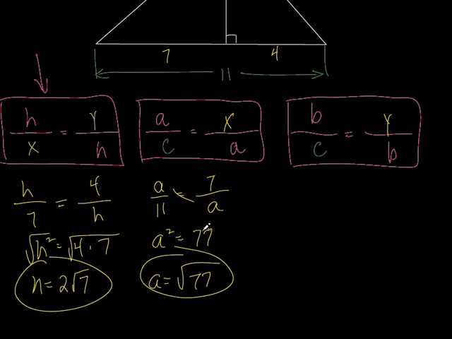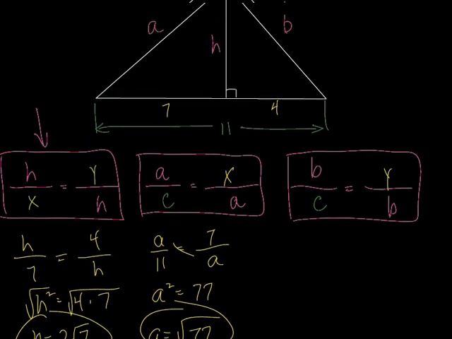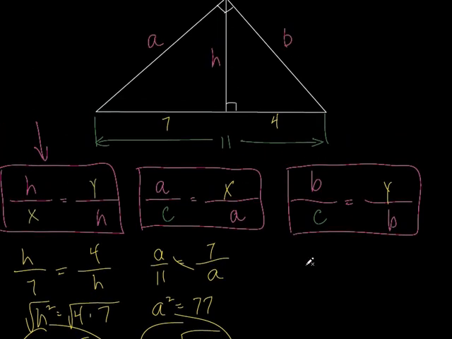As long as you know the relationships. What is the geometric mean between what and what? Let's do one more. Let's find B this time. So B is the geometric mean. I set up my proportion, B here, and then between the whole thing, 11, and the segment that's next to B, which is 4.